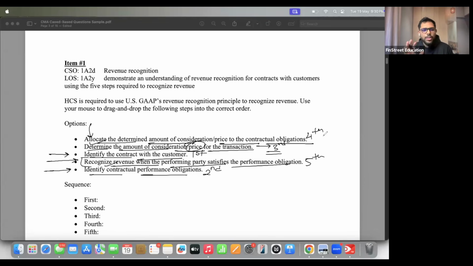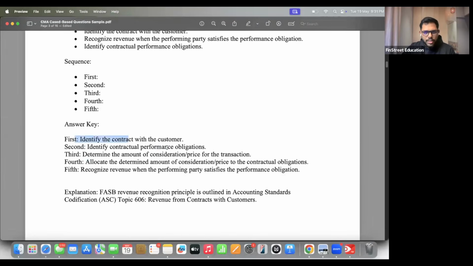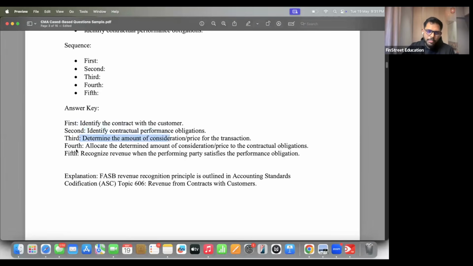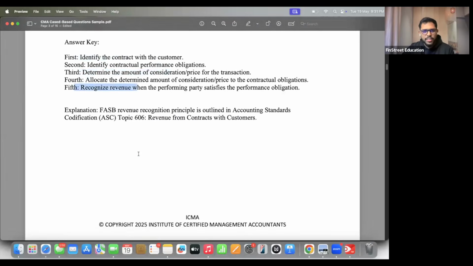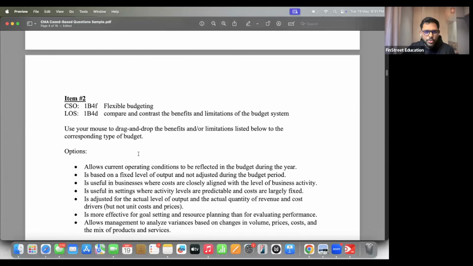Let's take a vote now. Are you guys crystal clear with question number 1? Can I get Y in the chat? Any doubts, please unmute and ask me. Vashab, Tanya, Yadniki, Sohan, all good? Okay, I can see your votes. In that case, we can move ahead. Okay, first identify, contract, determine, allocate, and recognition. Correct. Our answer is correct. Now I think we can go to the next question.